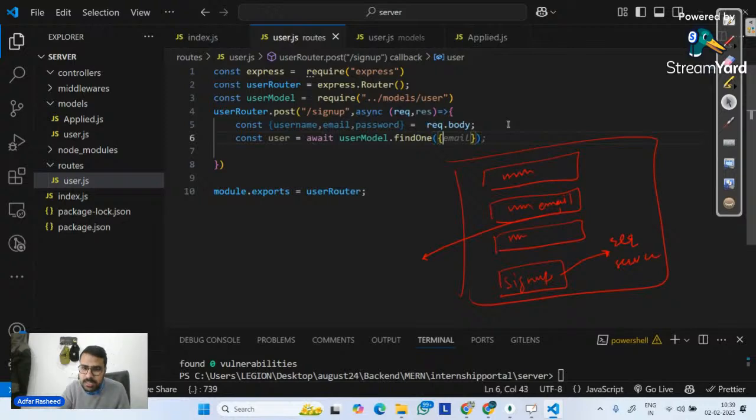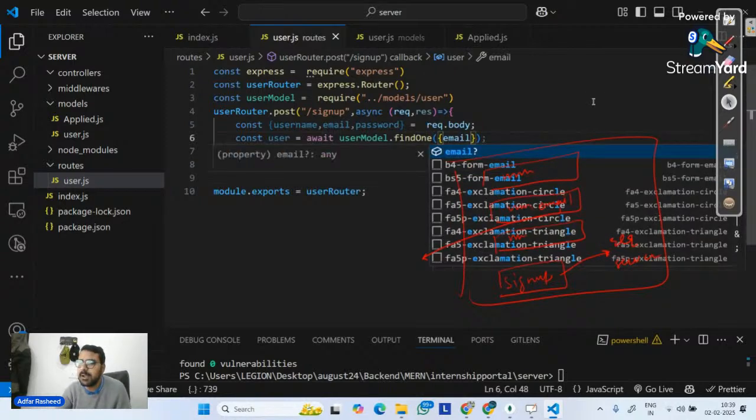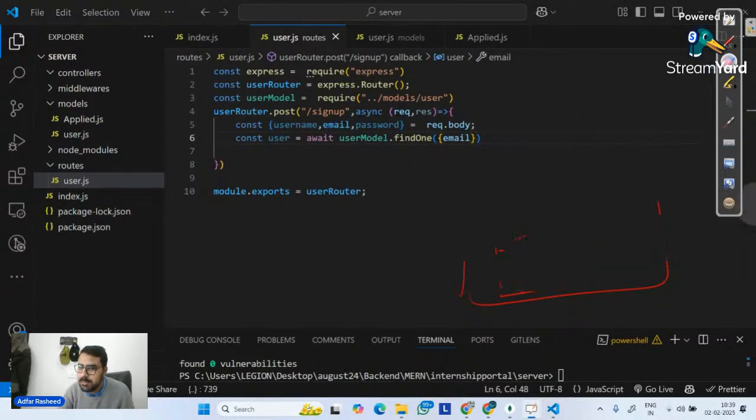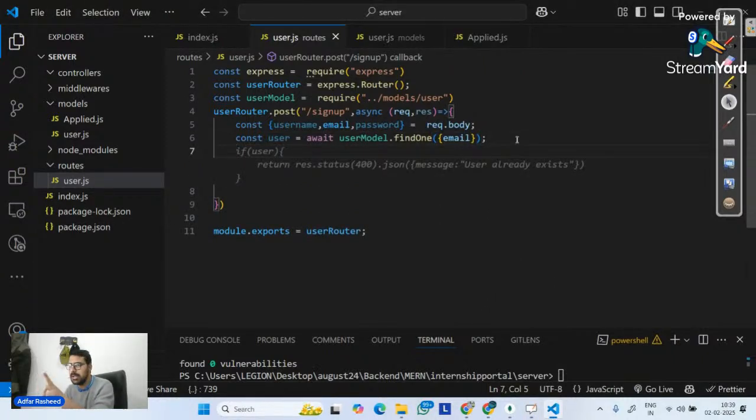Which one? With the email that I have passed from the front end. So this email that I passed over there from the front end, find one. Now there can be only two possibilities: either this user will be there or not. If the user exists, tell me the message user already exists. If user is true, which means it's already in the database, simply give me a response, user already exists.